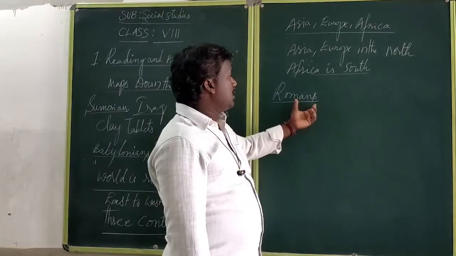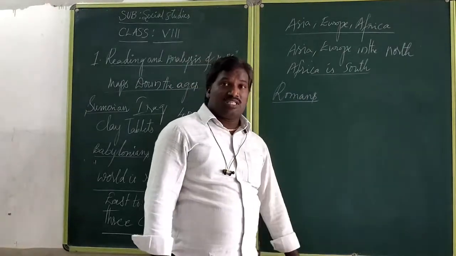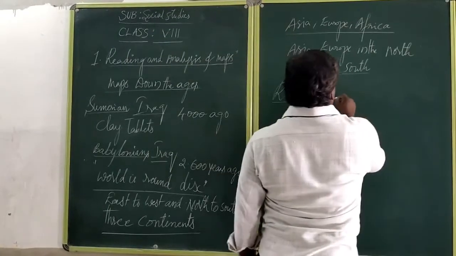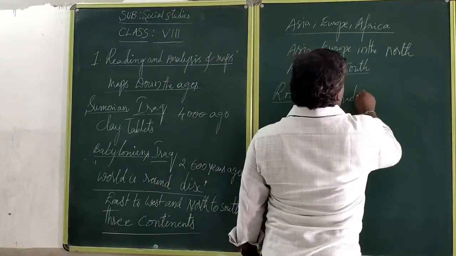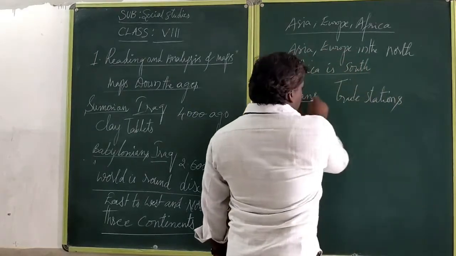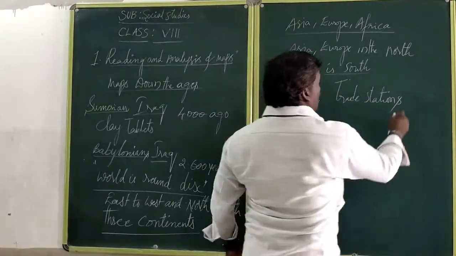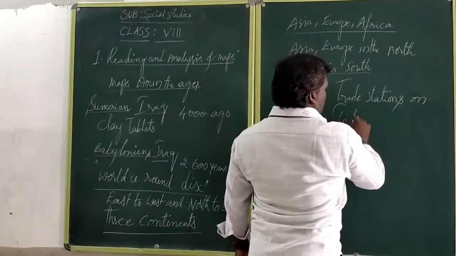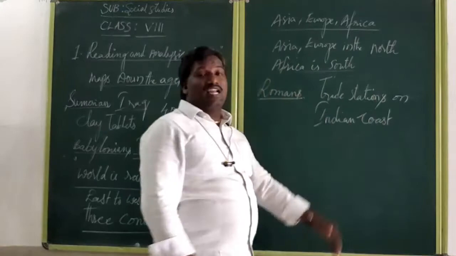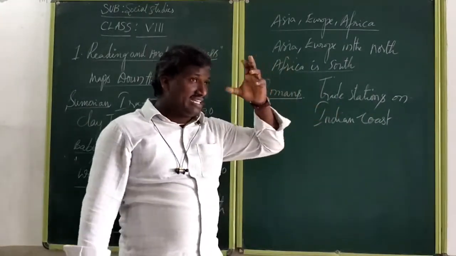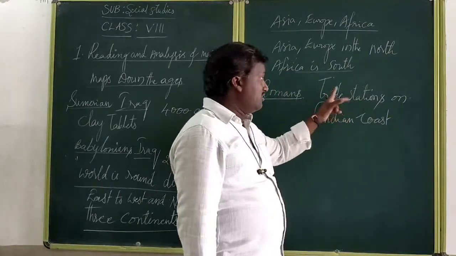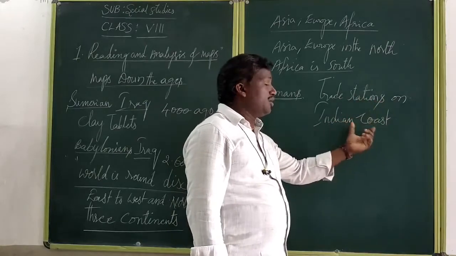The Romans also went to different places, and mainly they established trade stations. What are trade stations? The Romans established trade stations on the Indian coast. That is the important point. When they traveled by ship, they decided on a suitable place for the purpose of trade. There they established the trade stations on the Indian coast.